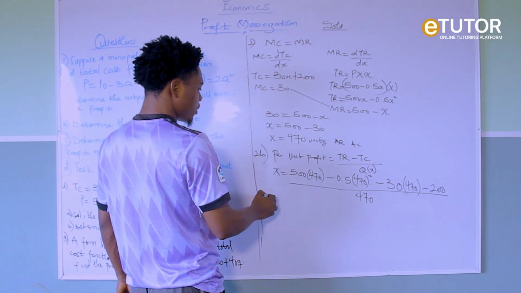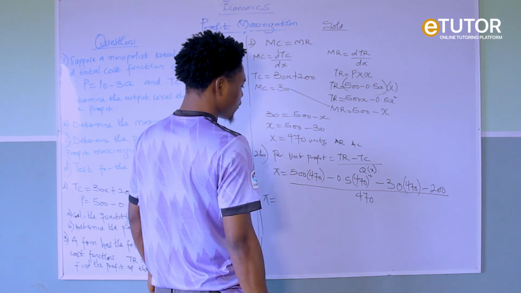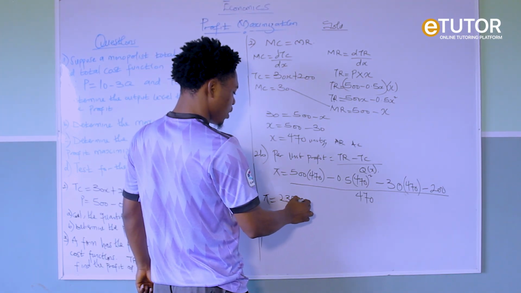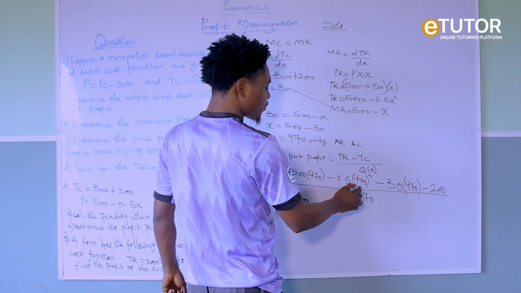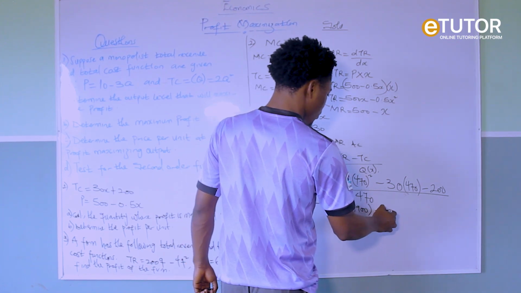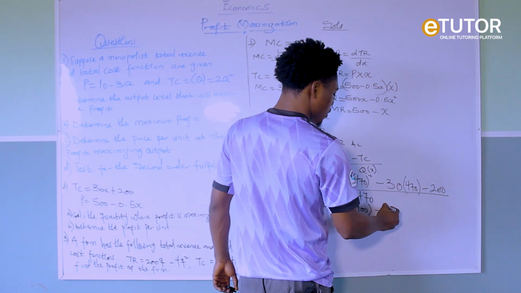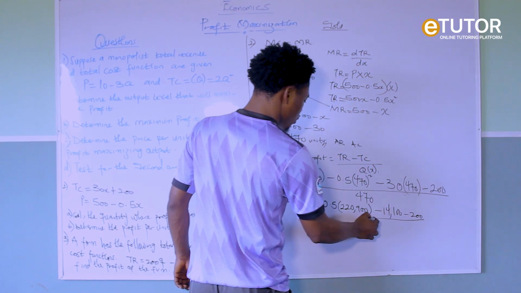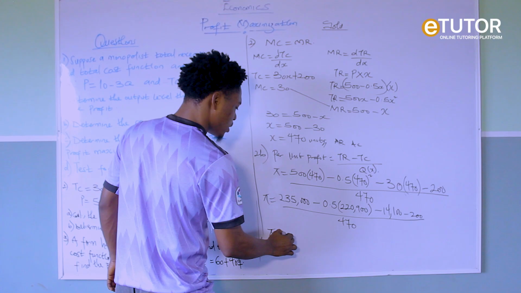Let's now find our per unit profit. So our profit is going to give us 500 multiplied by 470. So here we have 235,000. Then minus 0.5 times 470 times 470, which is 220,900. Then minus 30 times 470. So here we have 30 times 470, we have 14,100. Then minus 200. So over 470.